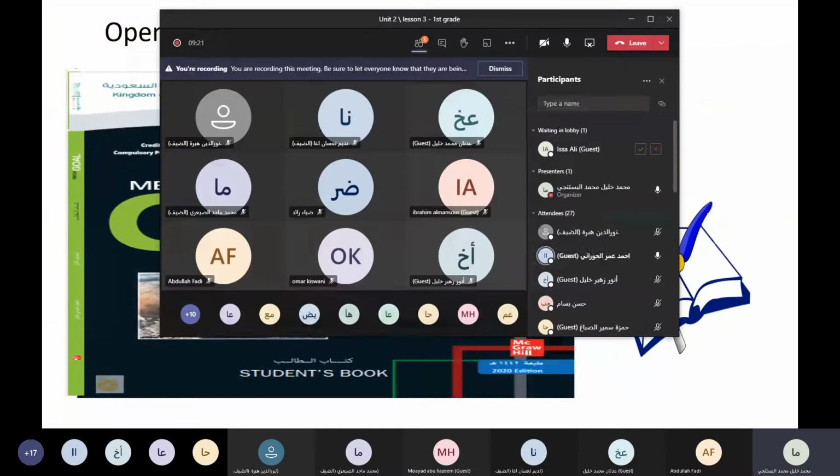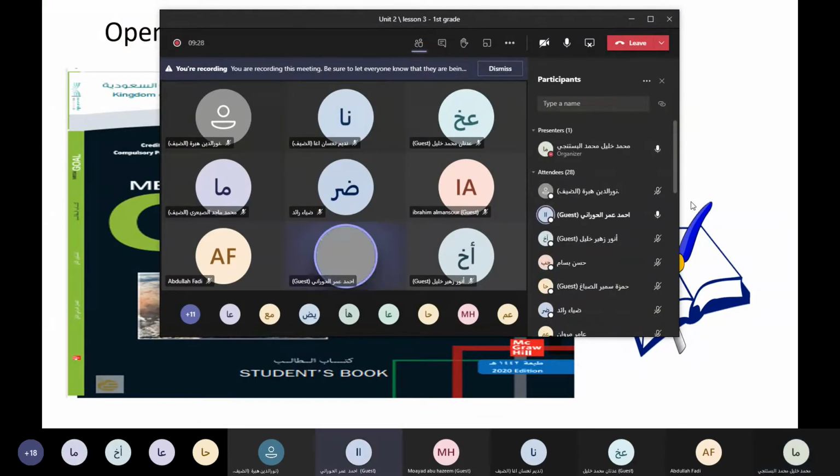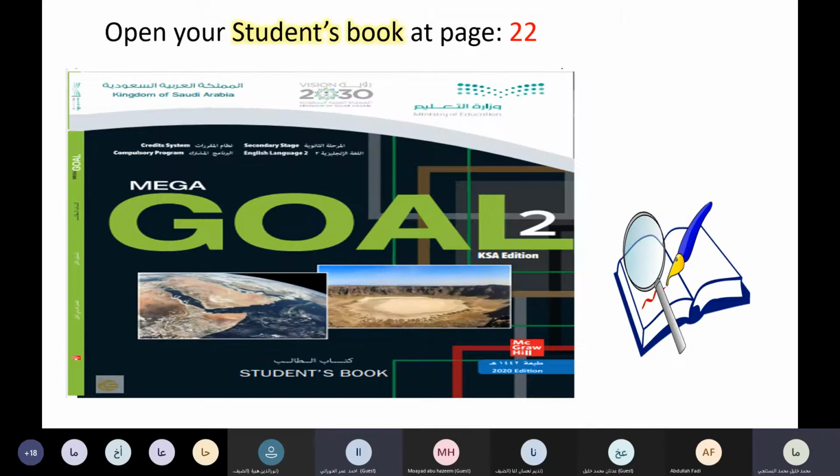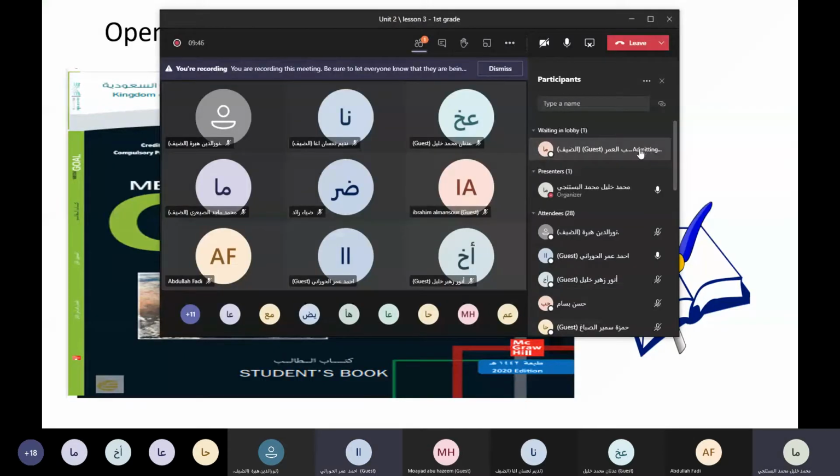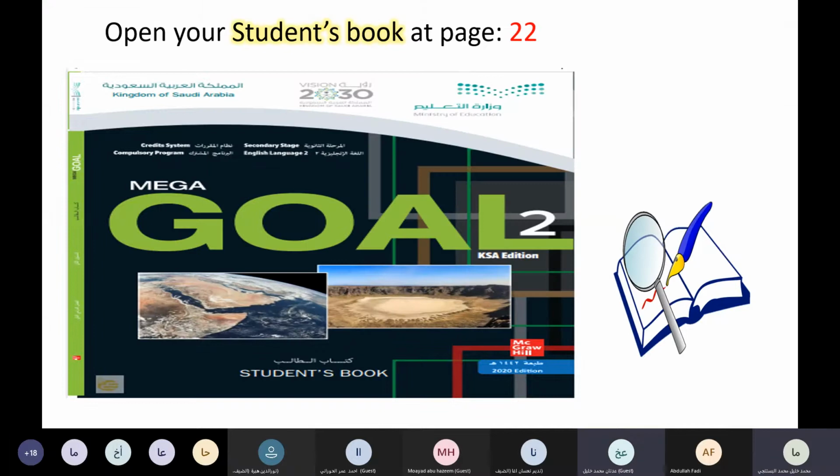Okay, look at the examples. Sorry for interrupting, but are you sharing screen? Yes. I have a problem. Try to make a refresh, or you can go out and come back again. Okay. But most of you, I think it is clear to you. Yeah, it is clear.